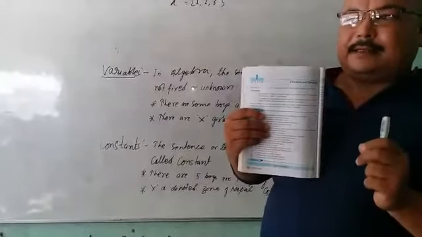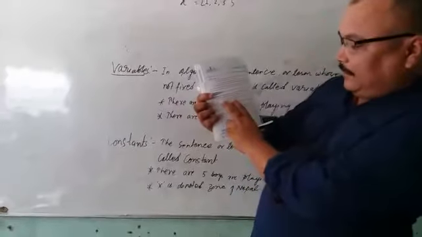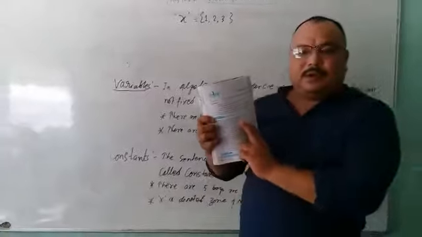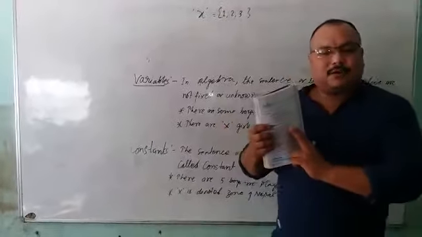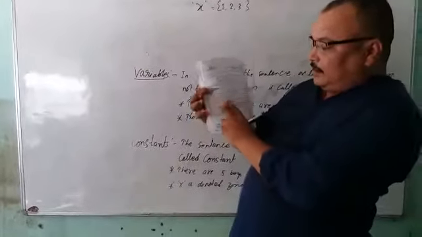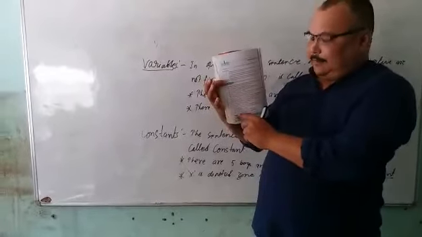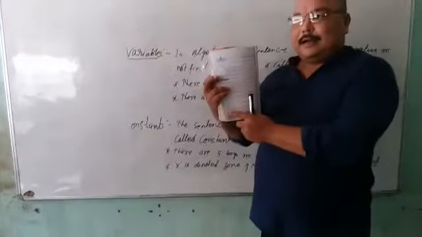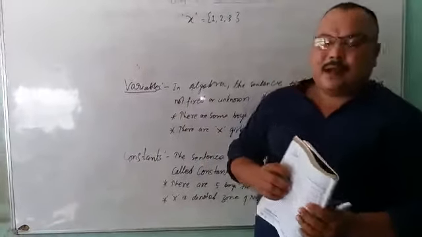Yes, it is fixed. That's why it is a constant. Another sentence: Y represents the districts of Narayani zone. My dear students, it is also fixed. The districts of Narayani zone are also fixed. So that's why it is also a constant. Similarly, you do this exercise today. In our next class we will discuss algebraic terms and expressions. Thank you very much.